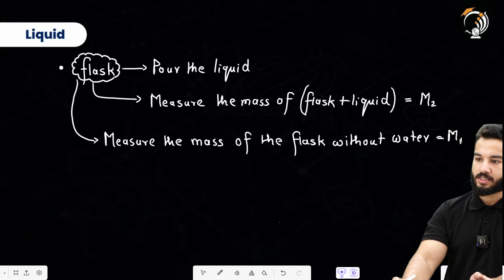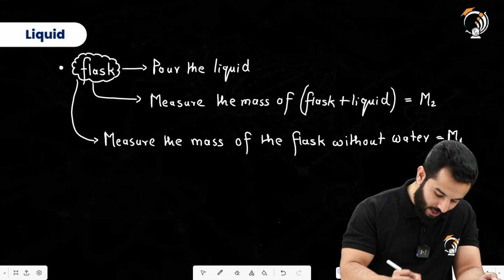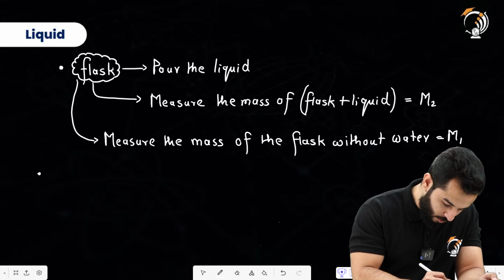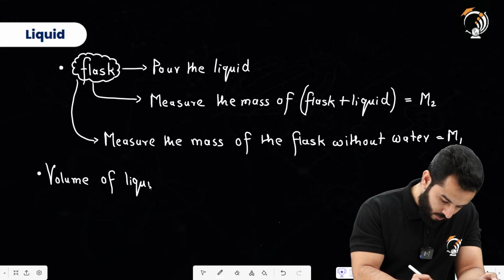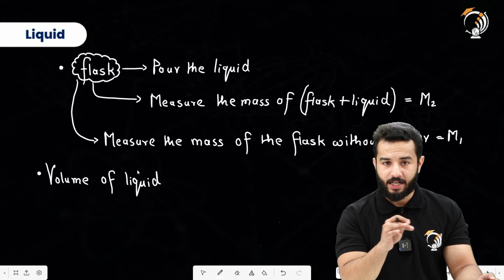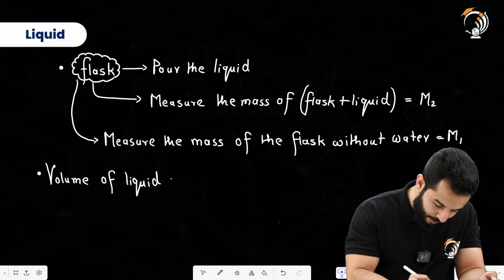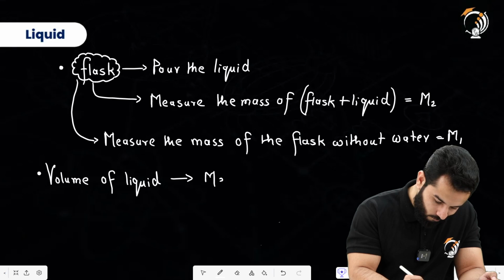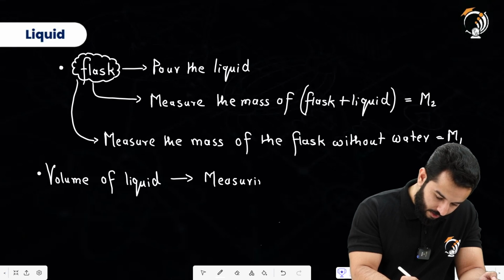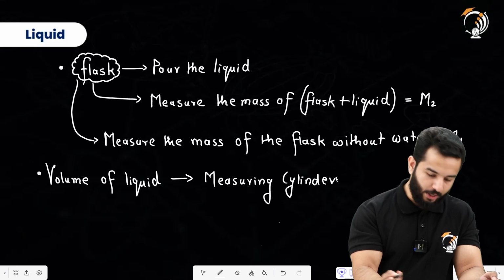So this is what I have written. Then after this, we are going to find out the volume of liquid. Either it could be a volumetric flask, so there must be a reading on it, or you can use a measuring cylinder for this. So the volume of the liquid can be easily found out using a measuring cylinder, and that's how you can get to know what the volume of the liquid is.